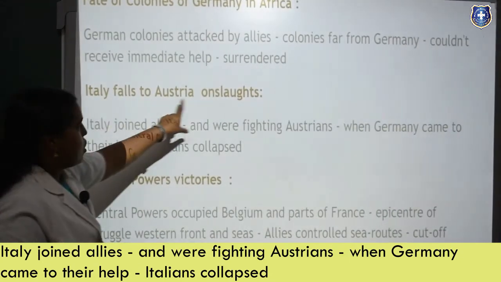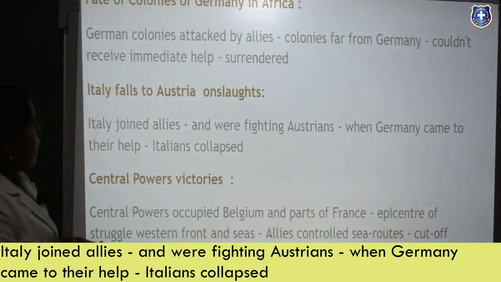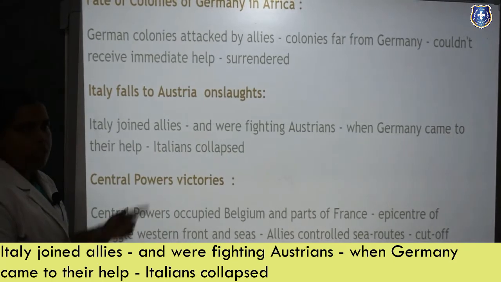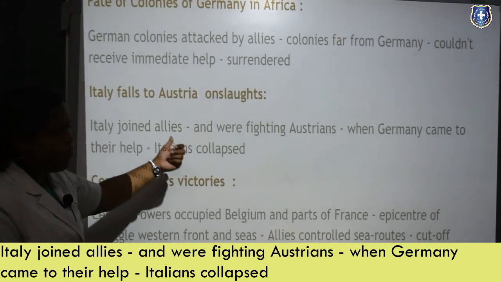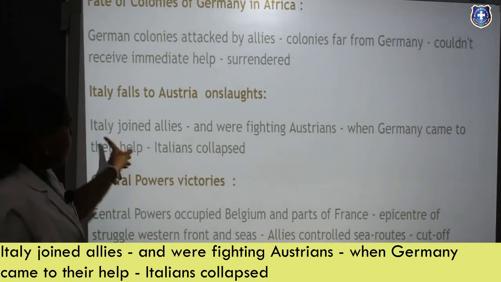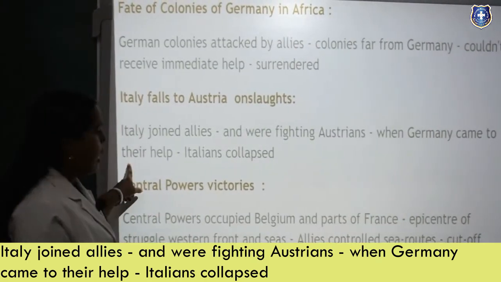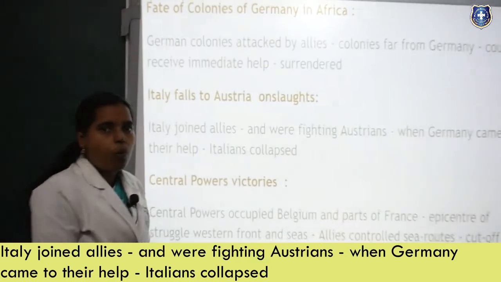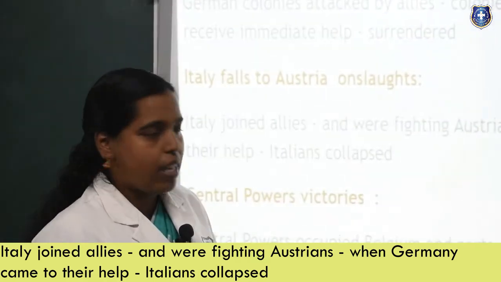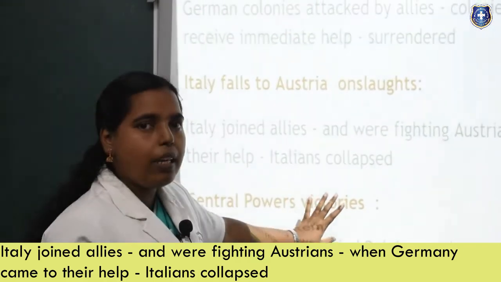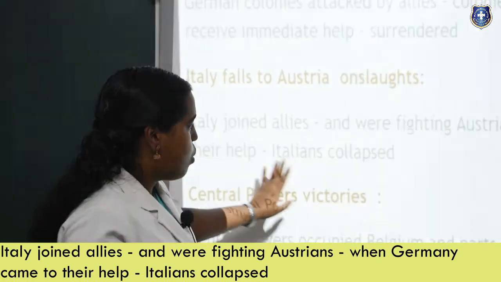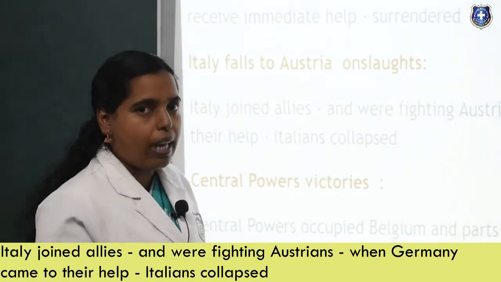Italy falls to Austrian onslaughts. Italy joined the Allies and was fighting the Austrians. So now here Italy has already joined the Allies and was fighting against the Austrians. When Germany came to their help, the Italians collapsed. So now Germany is coming to the rescue, and Italy came under failure and completely collapsed.